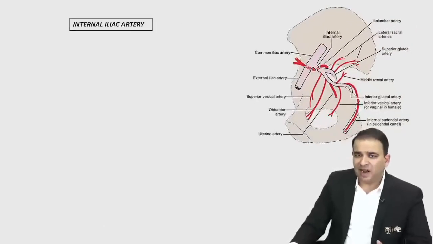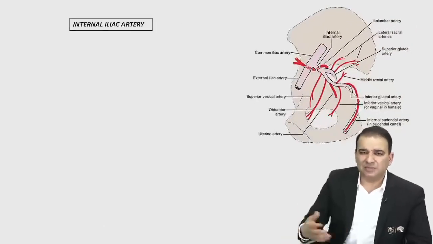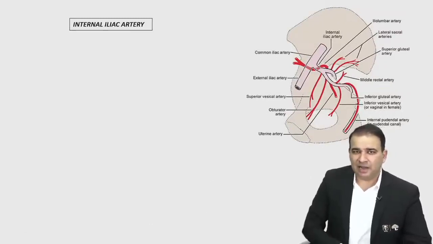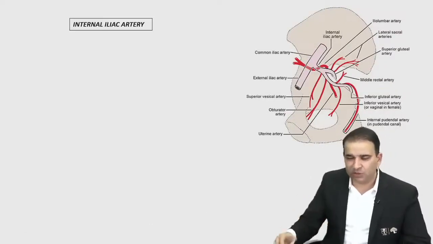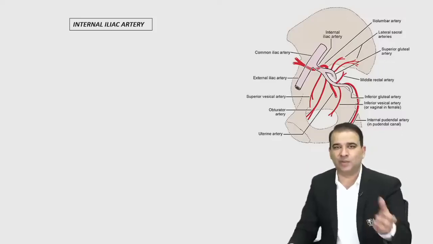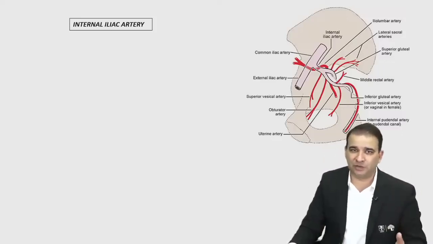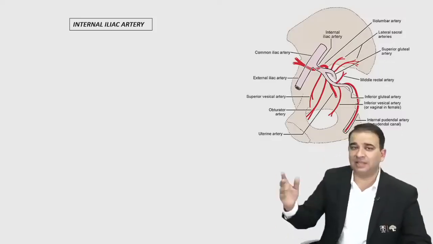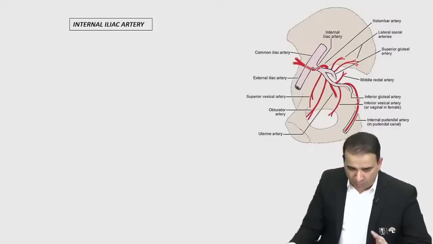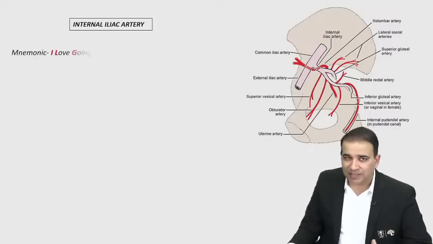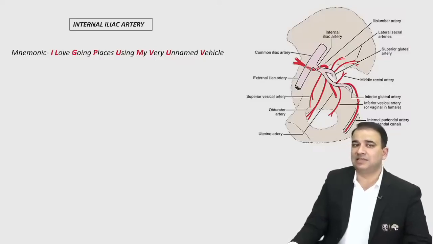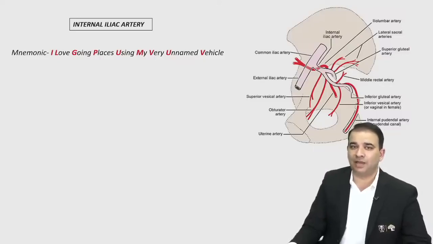Now, internal iliac artery, guys, although ये topic थोड़ा रटने वाला है इसमें, can't help you much in this. Internal iliac artery, but for some reason they keep on asking the question on the internal iliac artery, that which of the following is a branch from anterior division, which of the following is a branch from posterior division. And recently in the INICET exam, again they asked this question here. Now, though honestly I'm not a very big fan of the mnemonics here, but there is one mnemonic which goes for the internal iliac artery, which says, I love going places using my very unnamed vehicle.